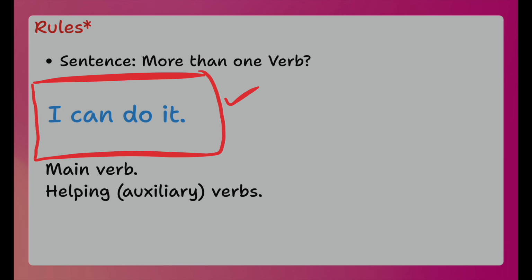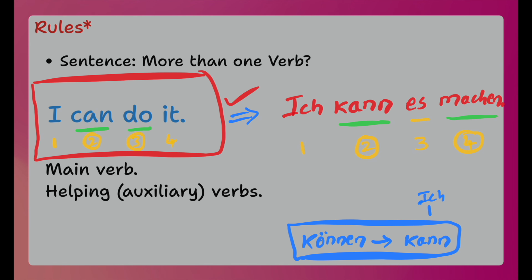So now I will translate this English sentence to German. Ich kann es machen. So in this sentence, the word in second position kann and the word in fourth position machen are two verbs. According to German grammar rules, always modal verb should be in second position and main verb should be at the end of the sentence. Here, modal verb is kann. Its full form, infinitive form is können.